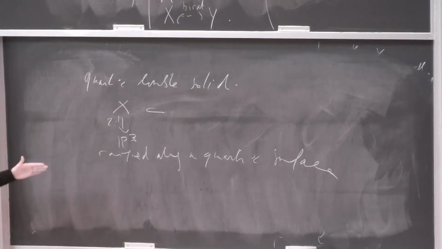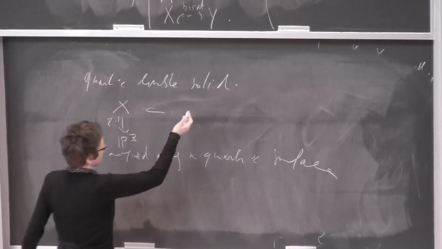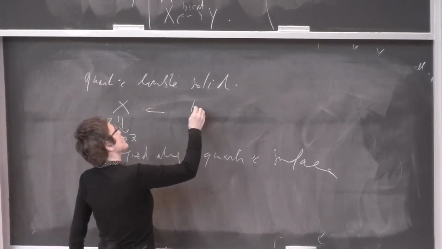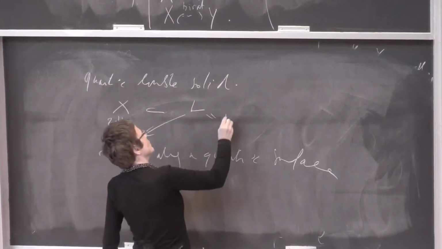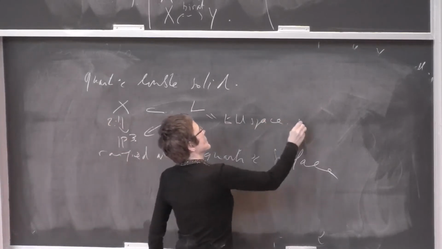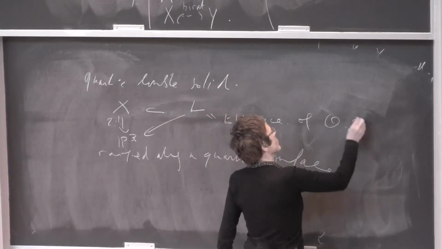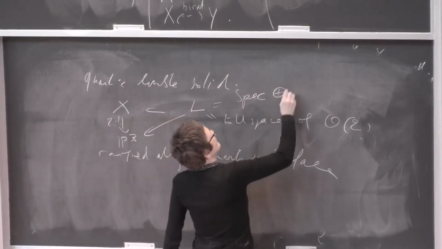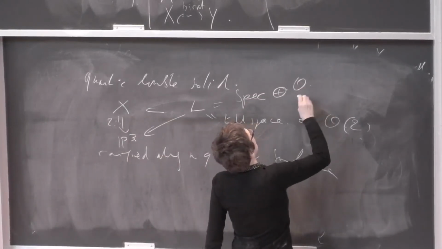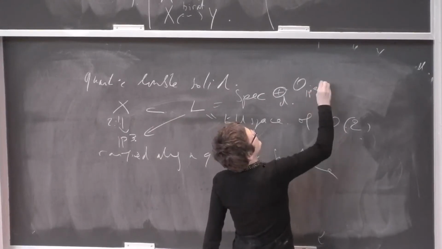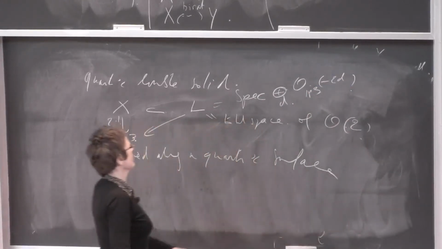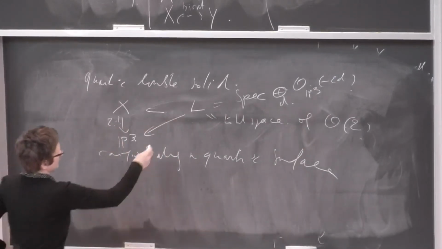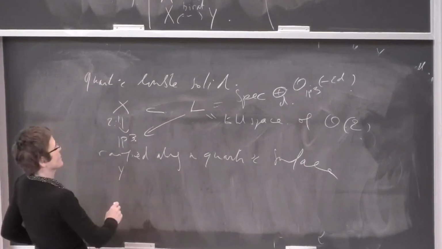And concretely, to construct such an object, you will consider it as a hypersurface in L. Okay, so it's the total space of O of 2. That means that this is the Spec of the algebra, the sum over d of OP3 of minus 2d. On this L, when you consider the algebra of functions, you see that there exists a natural section Y.